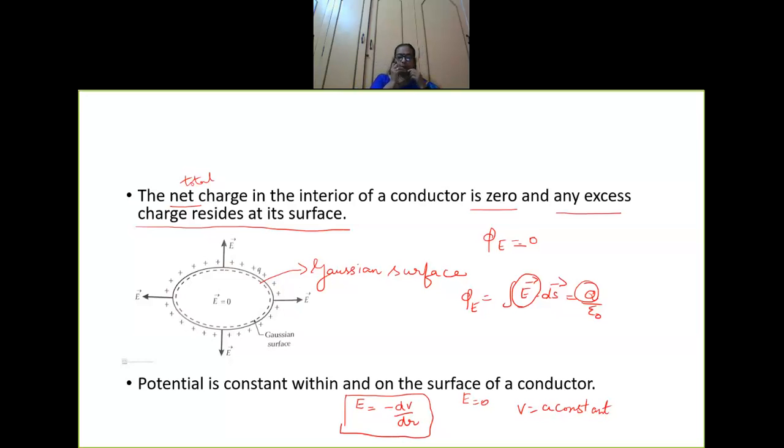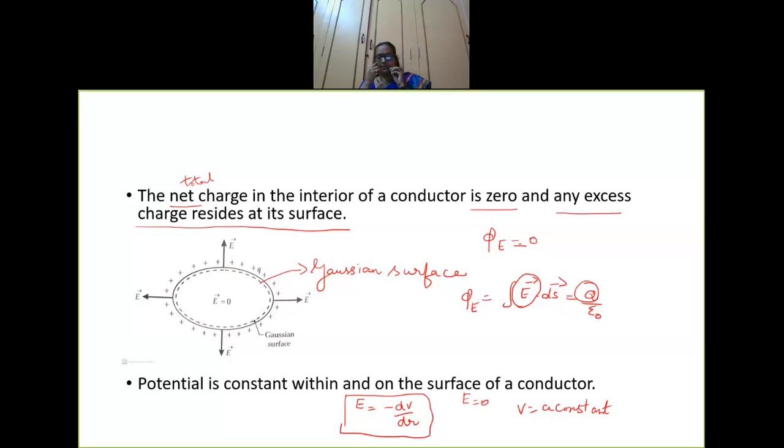So, look at the point. Potential is constant within and on the surface of a conductor. The main point involved here is, since the electric field is 0, no work is done in moving the charge from one point to another, either inside the conductor or on the surface of the conductor. So, if there is no potential difference, then the potential remains constant. So, we say that V is a constant.